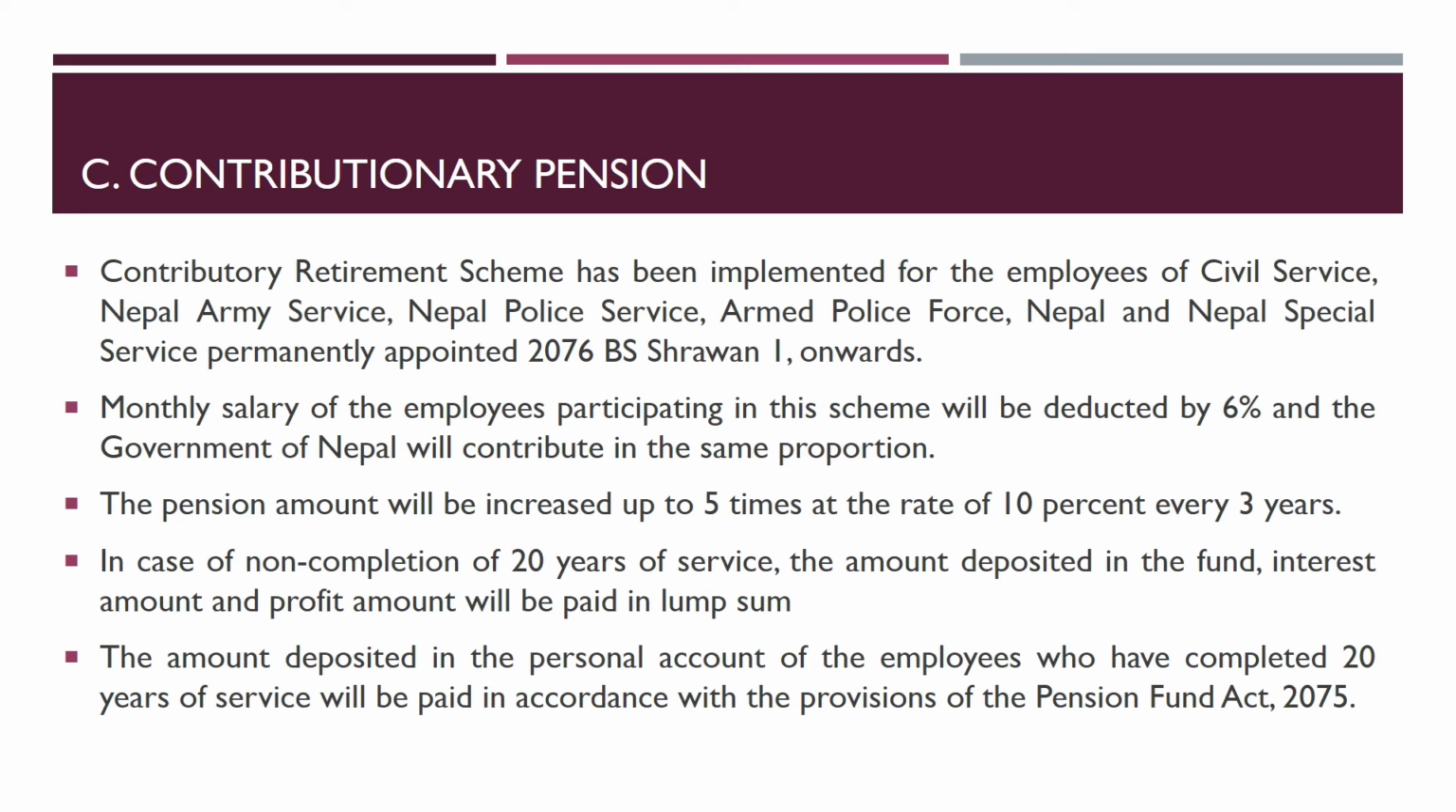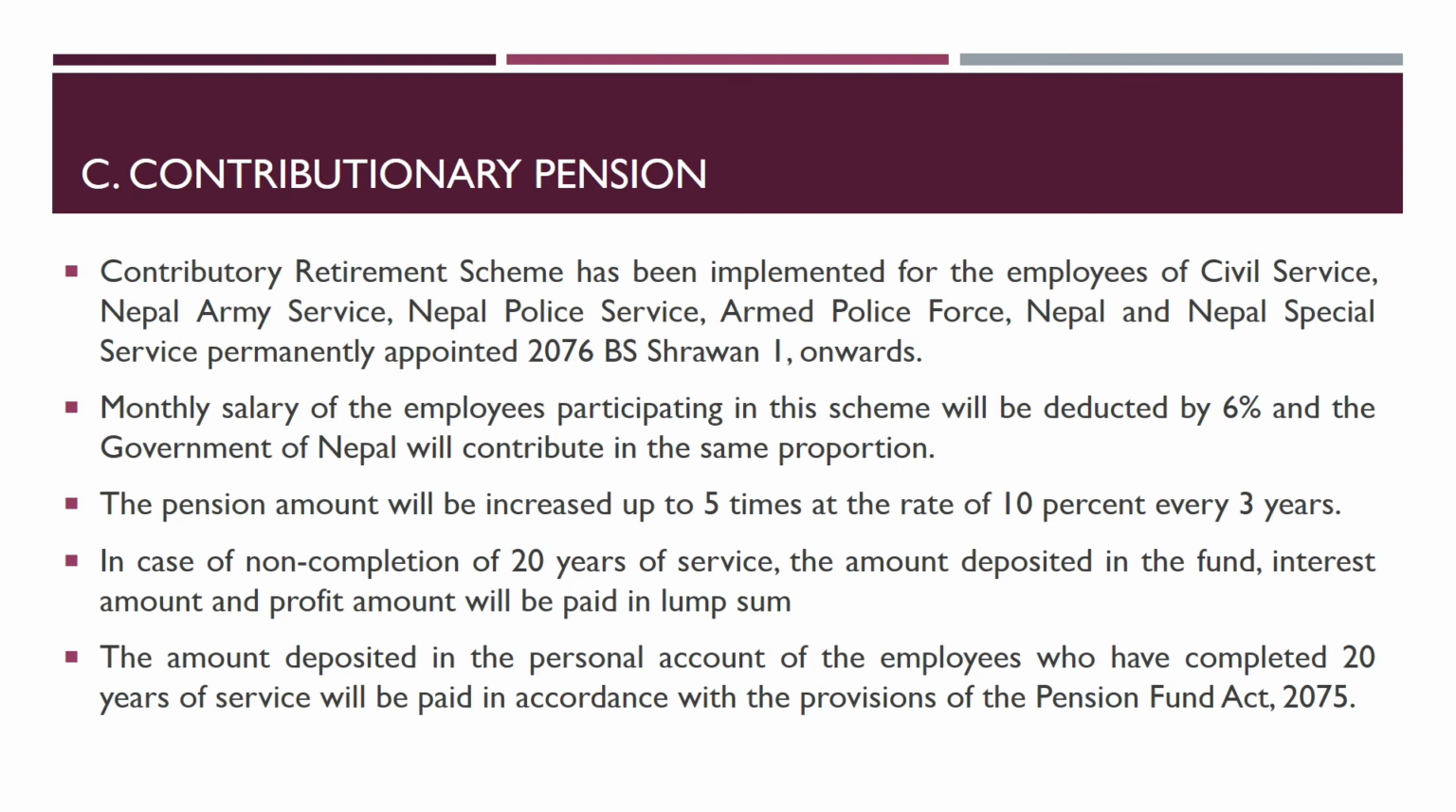The last one is contributory pension services. Contributory retirement scheme has been implemented for the employees of civil service, Nepal Army Service, Nepal Police Service, Armed Police Service, Nepal and Nepal Special Service permanently appointed 2076 Shravan 1 onwards. Monthly salary of the employees participating in this scheme will be deducted by 6% and the government of Nepal will contribute in the same proportion.